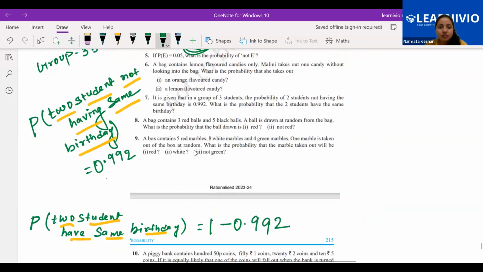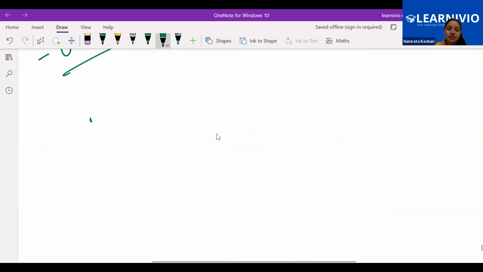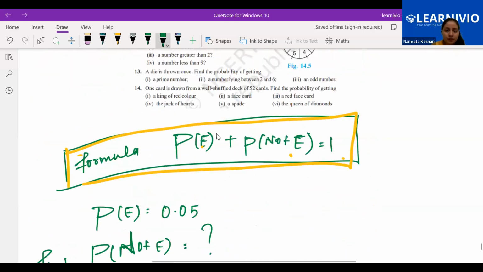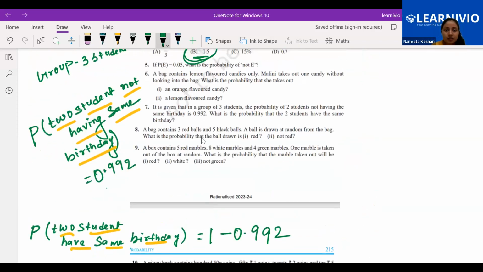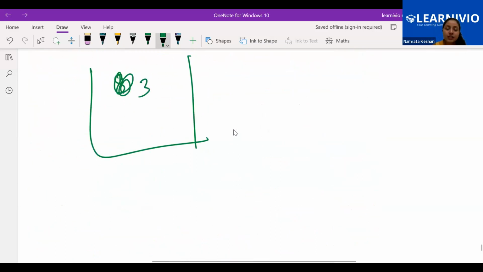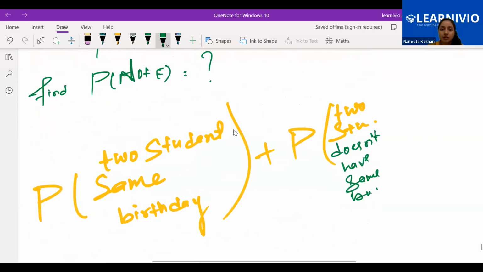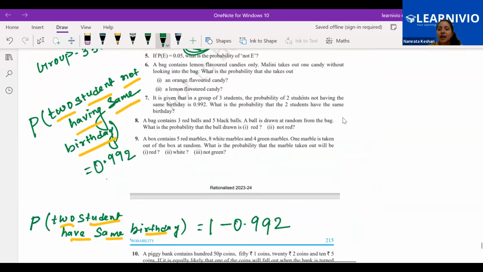Now we are done with question number 7. Now, back to back, question 8 says there is a bag with 3 red balls and 5 black balls in the bag. A ball is drawn at random.